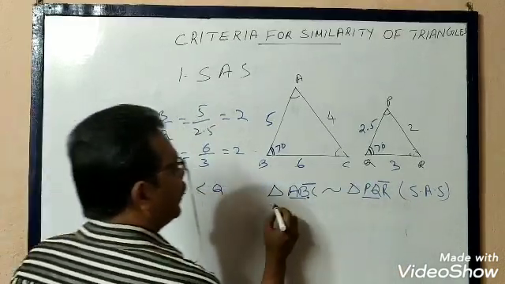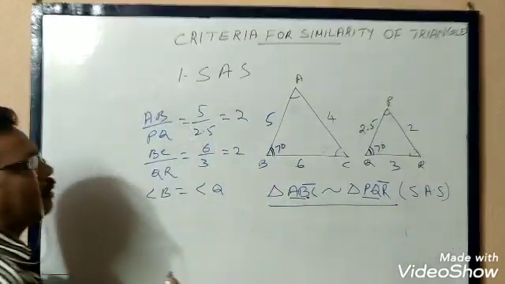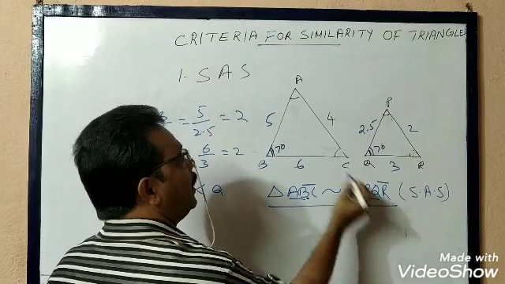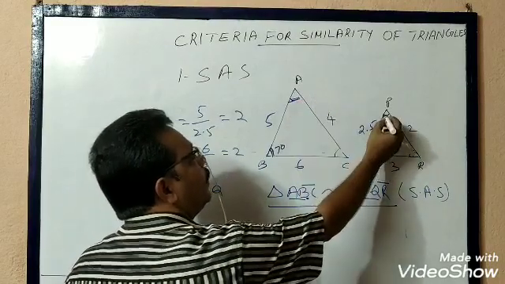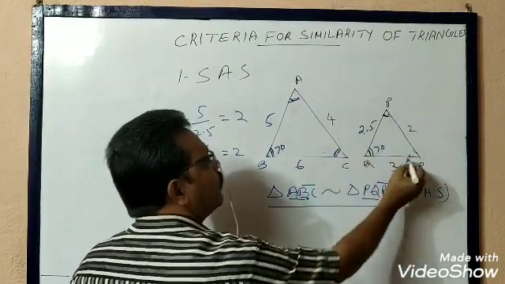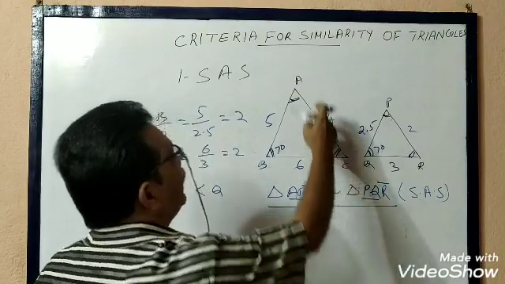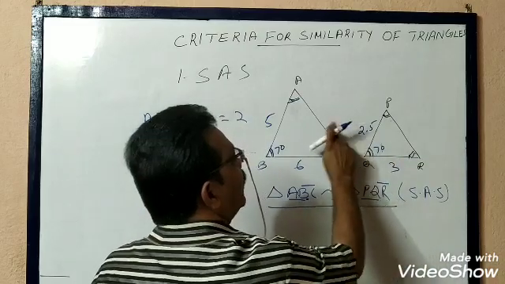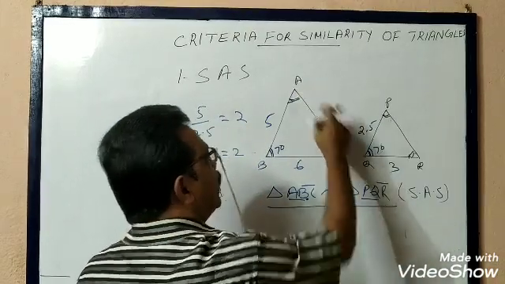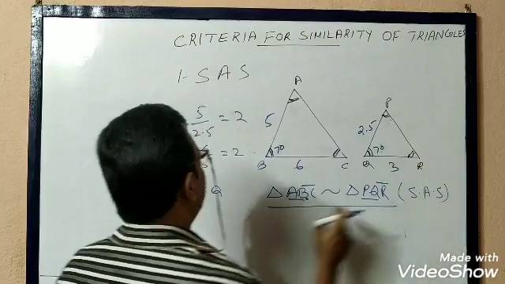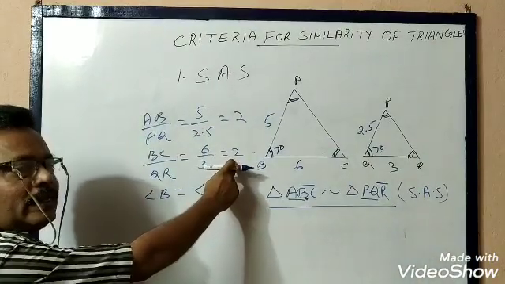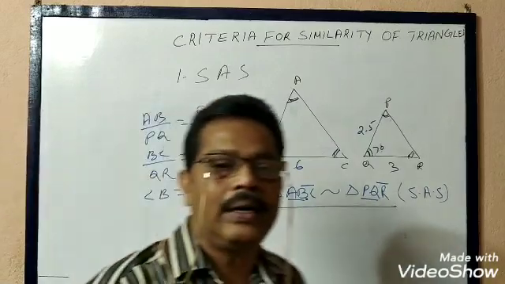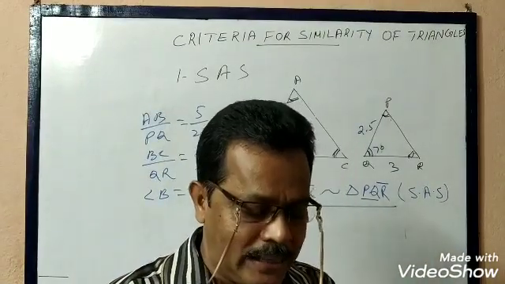Then we can say that triangle ABC is similar to triangle PQR, and definitely angle A will be equal to angle P. Angle C will be equal to angle R, and again AC by PR also will be what? Already I have written for the previous example. Here also AC by PR will be also equal to 2. So these are the criteria for the similarity of two triangles.